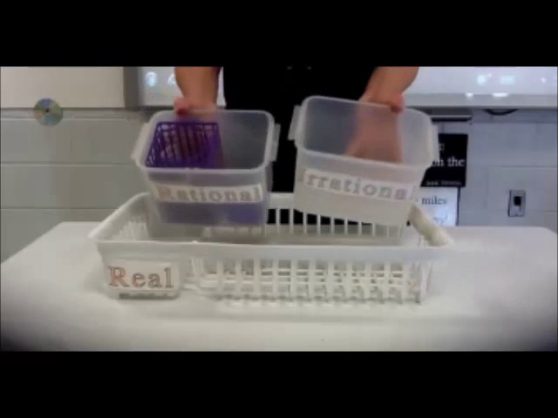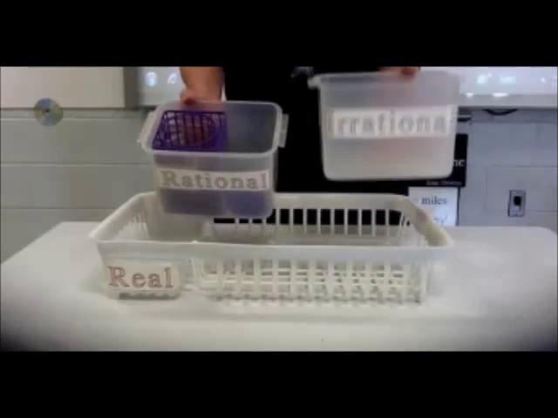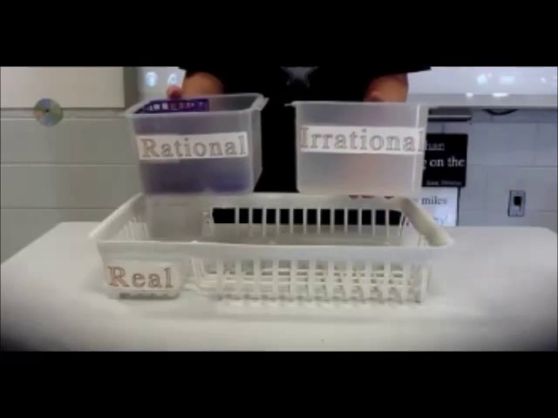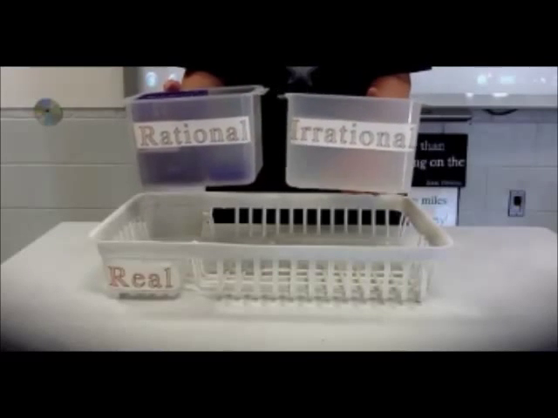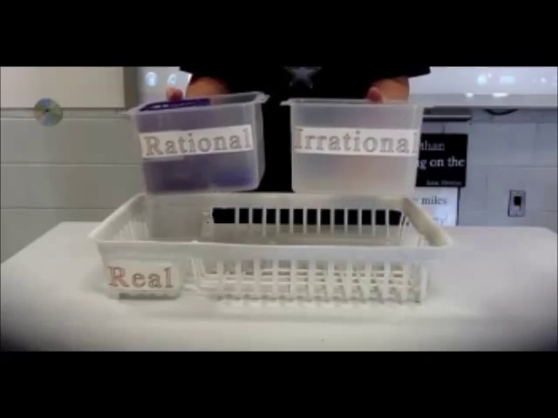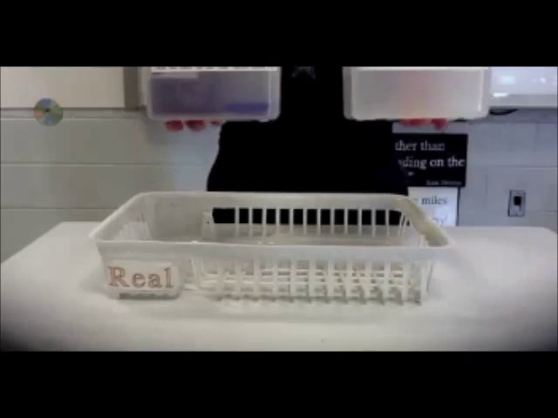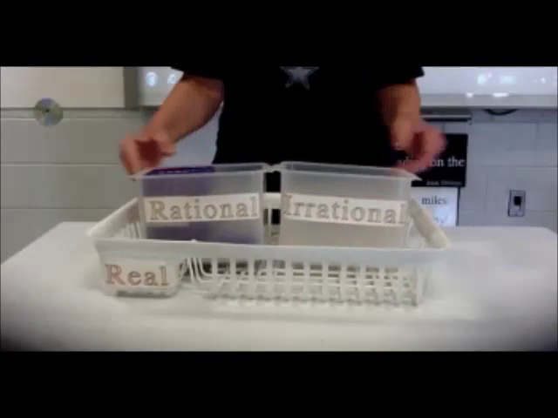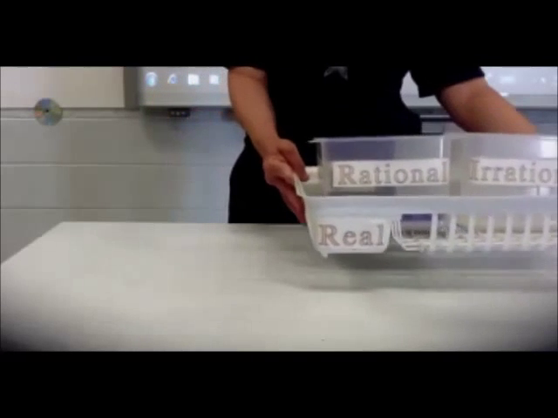Well, everything that cannot be written as a fraction of integers is called irrational. You've bumped into a few of those, like pi, the square root of 2, the square root of 5, e. They are irrational. Any number that cannot be written as a fraction of integers is irrational. These two categories together make the real number system. So together they make the real numbers. No rational number is irrational. No irrational number is rational. But together they form the real number system.